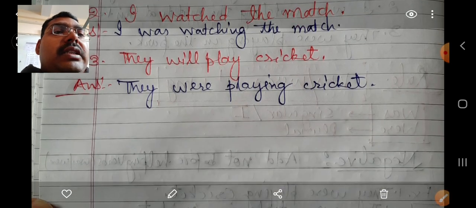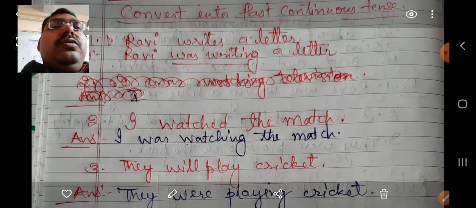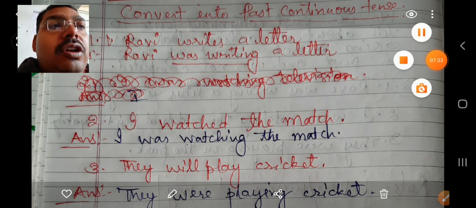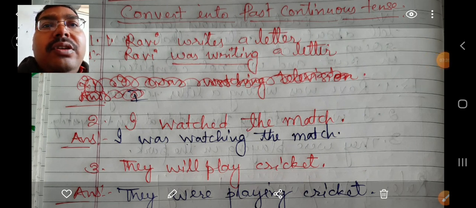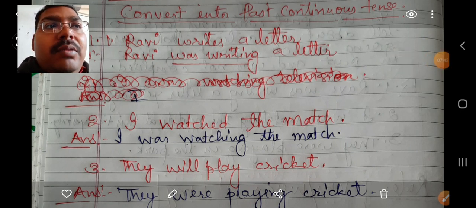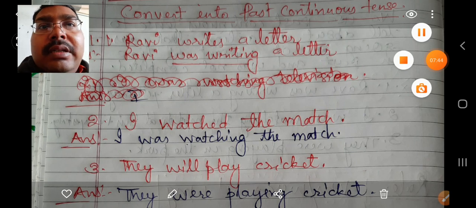So in this way you can change the given sentences into past continuous tense and solve all the exercises based on it. If you have any problem, write in the comment box. Thank you.